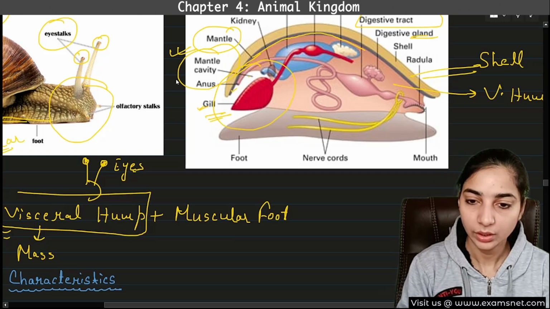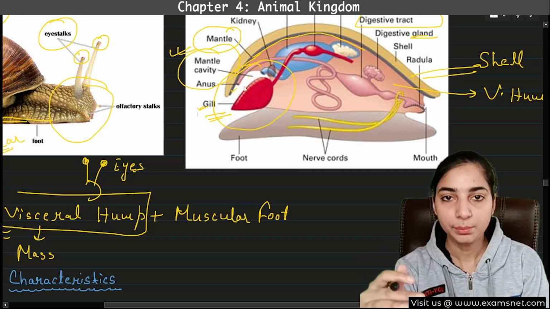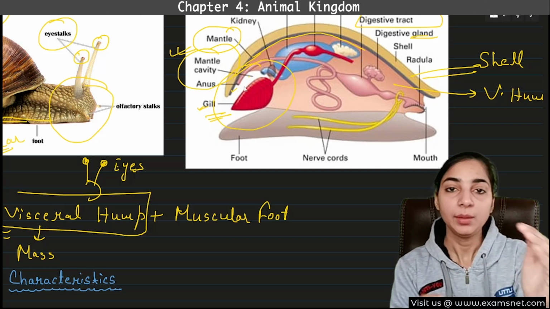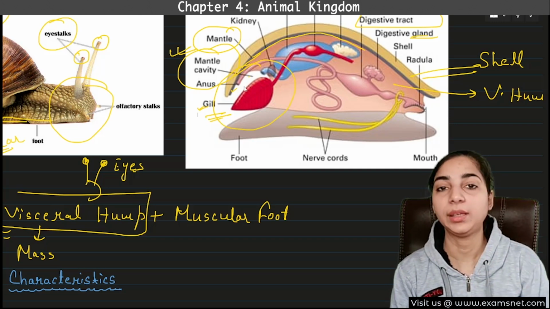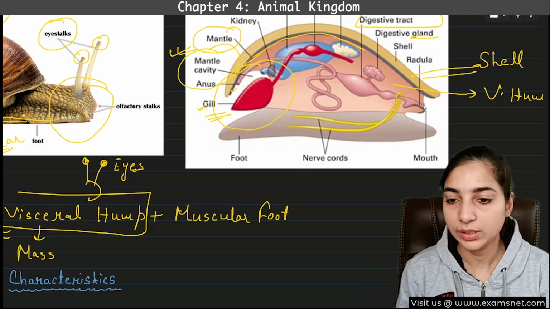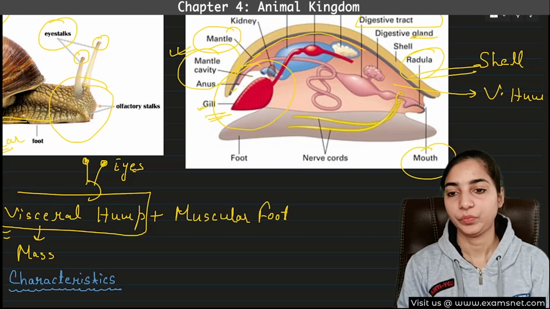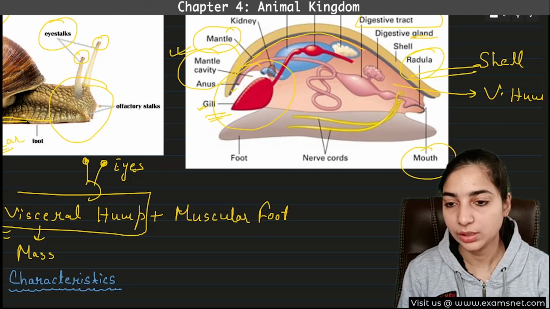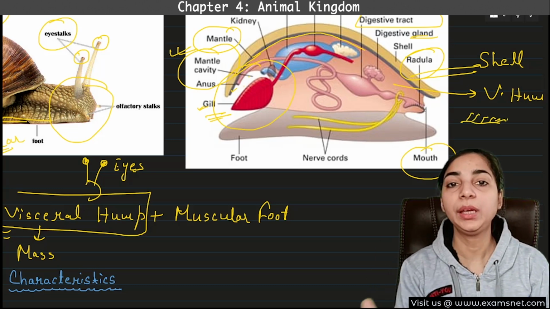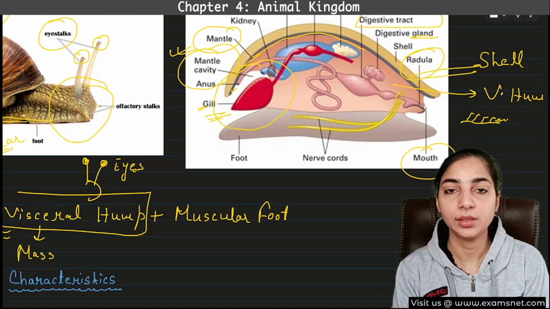Got it? So here three things were important. First of all, the shell, then mantle, then visceral hump, and then we can see that there is a space on the left hand side between the mantle and the visceral hump, that is known as mantle cavity. Now another important thing to note down is on the right side, you can see there is a mouth here, and near the mouth there is a structure called radula. Okay, so this is a rasping structure. It looks like this. It is a file-like rasping organ, and this is known as radula. It helps in breaking down the food particles into smaller pieces.